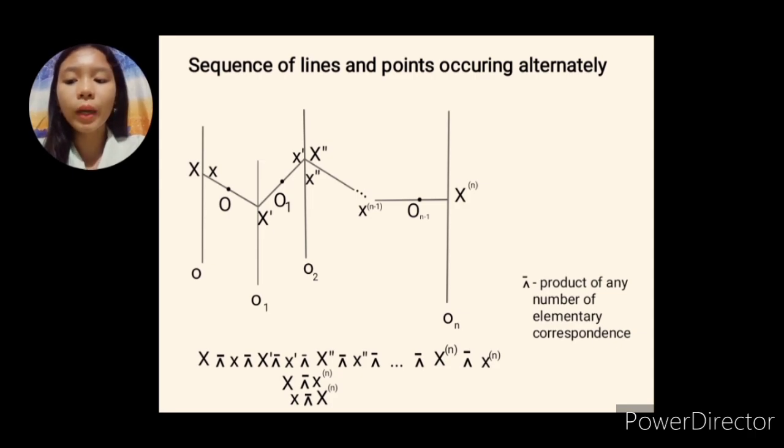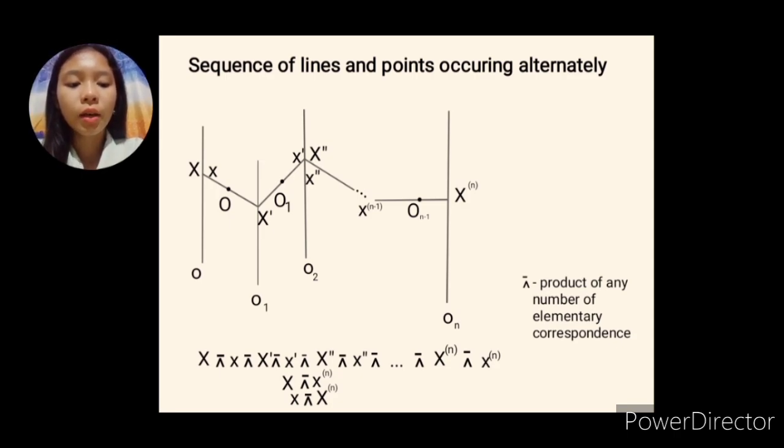Then here, we can establish this arrangement and create a transformation relating the range of points X that is here in O to the pencil of lines x sub n, okay? Or it can also be from the pencil of lines x to point O to the range of points X sub n, or X raised to the power of n on line O, okay? We call it a projectivity transformation.